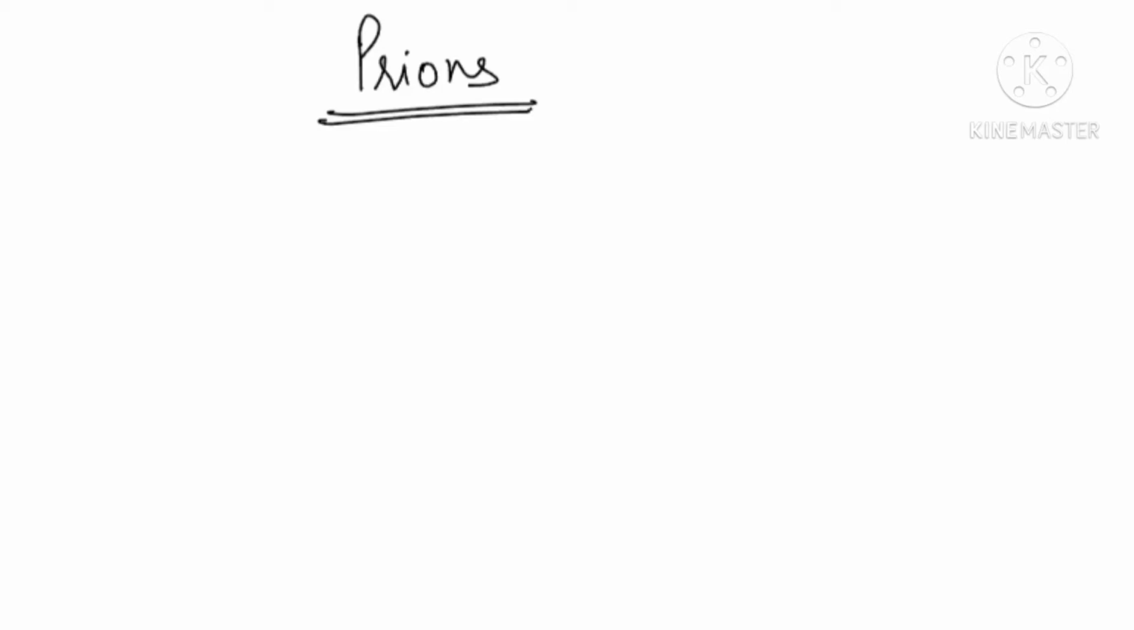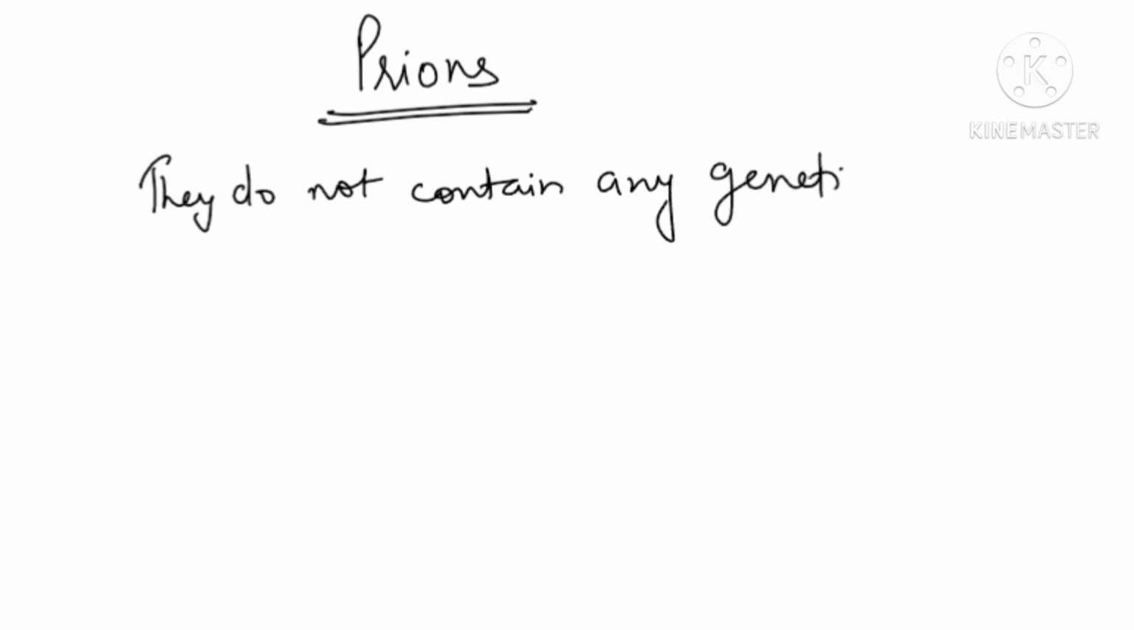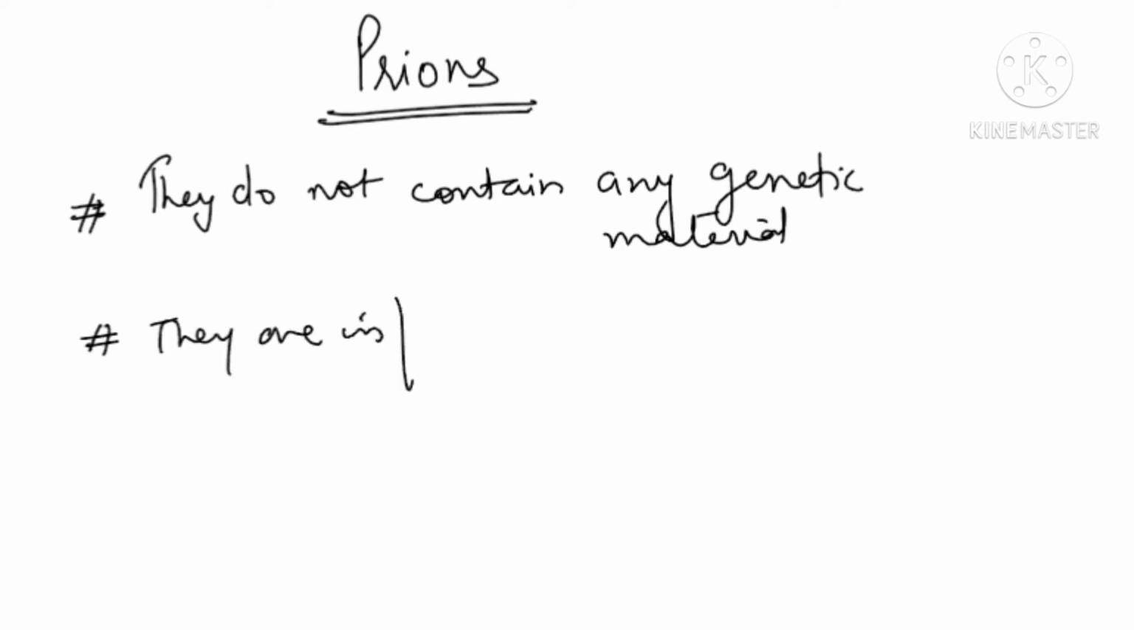So in this topic we are going to study about the prions. Prions are the only infectious agent which do not contain genetic material. They do not contain any genetic material, and they are infectious protein particles only. So your prions are actually only infectious proteins. Is it clear?